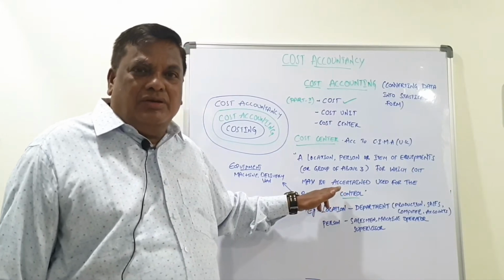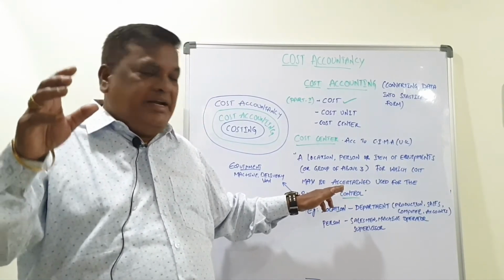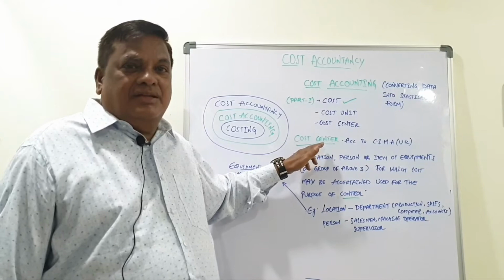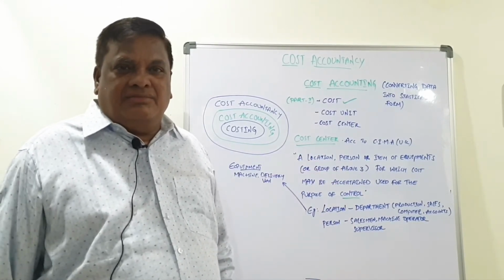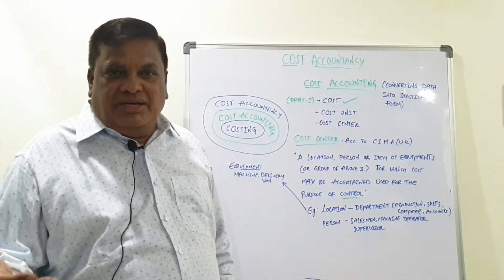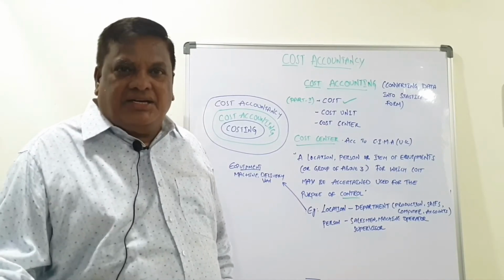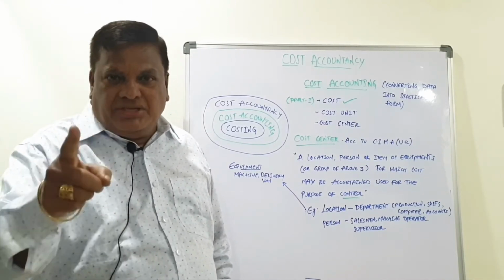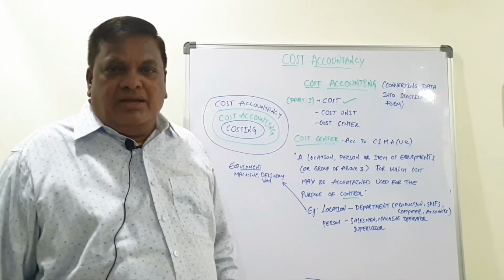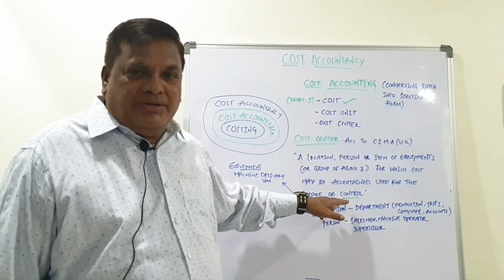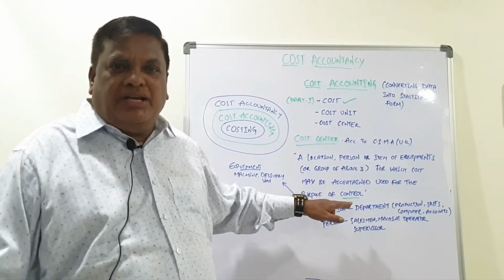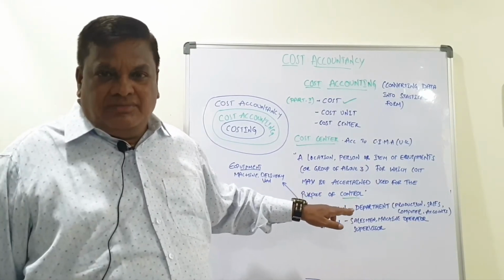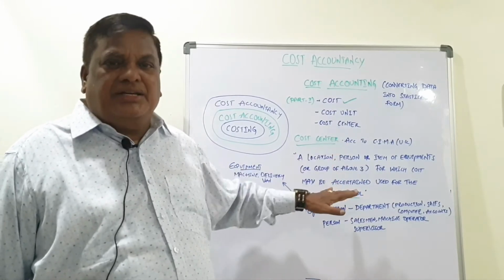Control is possible only when a responsible person is given as head of the center. He may be called manager. Generally works manager, sales manager, personnel manager, administrative manager, etc. For every center a head, the boss, is there, and he will be responsible for what purpose? Control purpose. He is accountable to the higher authority. Accountable means responsible to the higher authority for achievement of the goals. For that purpose only they make the centers.